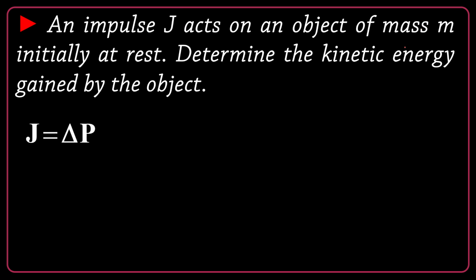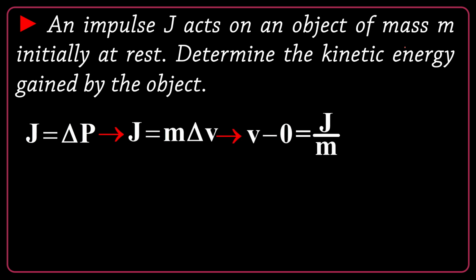J is delta P. It's something that I mentioned. J is going to be m delta V likewise. And so delta V is J divided by m. I separate delta V into V minus V naught. And V naught is 0 because the object starts from rest. Okay, so V is J divided by m.